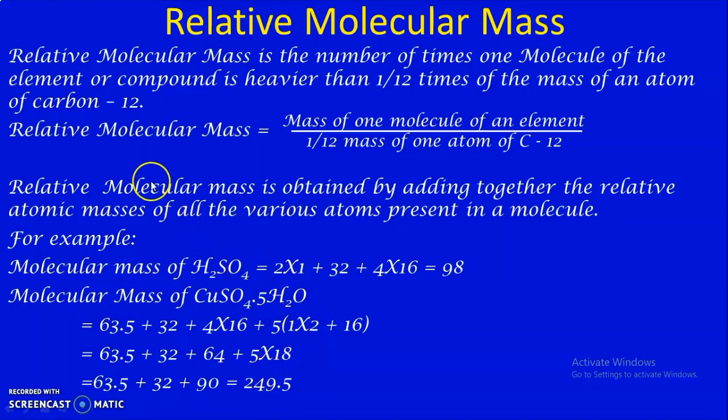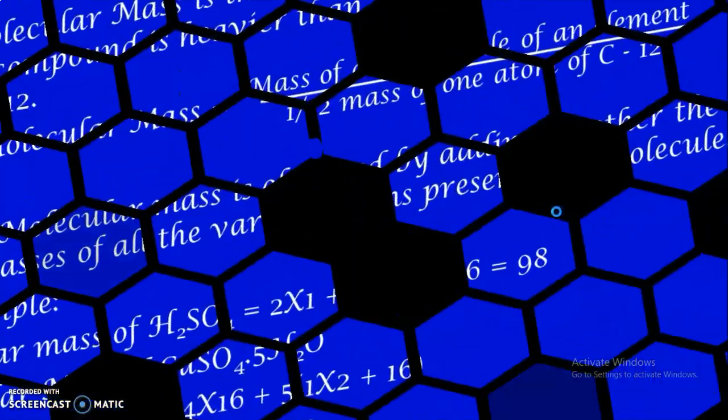Once again I want to tell you, the relative molecular mass is obtained by adding together the relative atomic masses of all the various atoms present in a molecule. So we have to add the relative atomic masses of all the atoms present in the molecule.